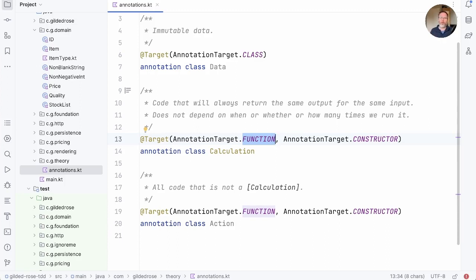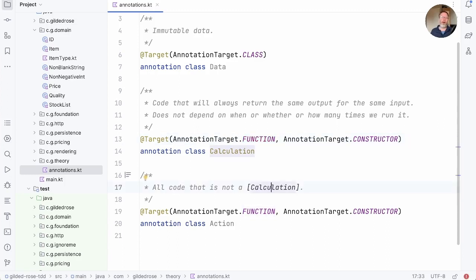Similarly, if a piece of code has to go to a database to read a value that could ever change, or the result of a function depends on some state that isn't represented by its parameters, so a piece of global state that might change, for example, then it will depend on when we call it, because somebody might change that global state. So if a function isn't a calculation, then it's an action. So actions are everything else that isn't a calculation.